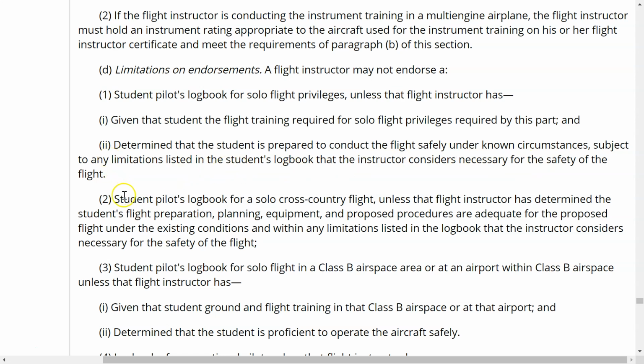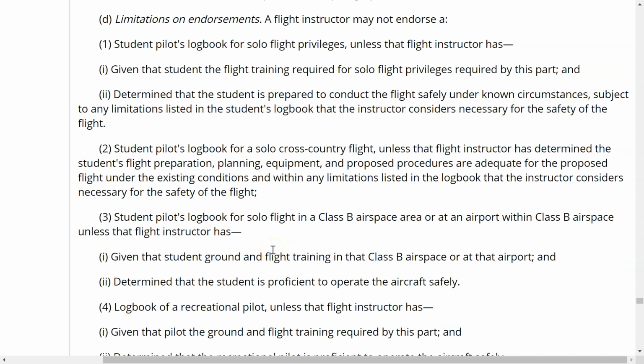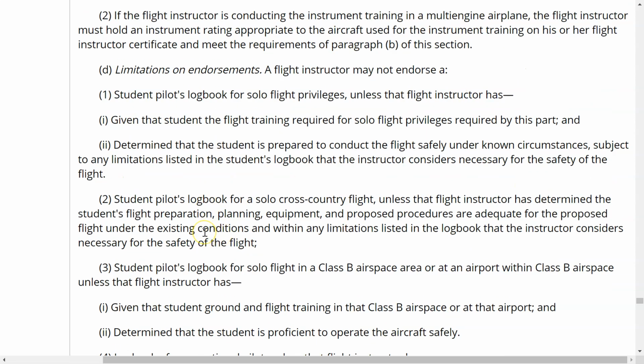Number 2 says, a flight instructor may not endorse a student pilot's logbook for solo cross-country flight unless that flight instructor has determined that the student's flight preparation, planning, equipment, and proposed procedures are adequate for the proposed flight under the existing conditions and within any limitations listed in the logbook that the instructor considers necessary for the safety of flight. Meaning that if you go back to 61.93 and you look at paragraph D, you do everything in D, you will have complied with this. So on this one here, if you'd like to put 61.93D, that would be a good reference point for that.